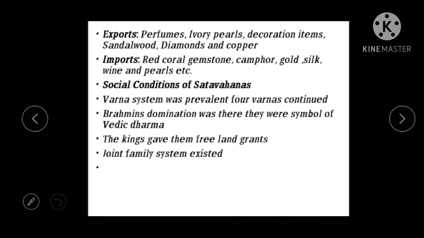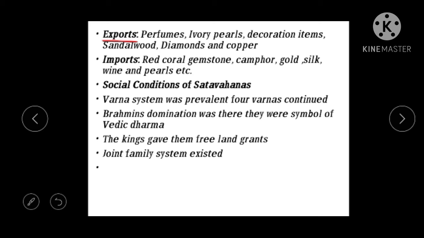First we see the exports. We come to know about these exports and imports through the work Periplus of the Erythraean Sea, by an unknown author. Through this work we come to know the exports and imports of the Satavahana Empire.